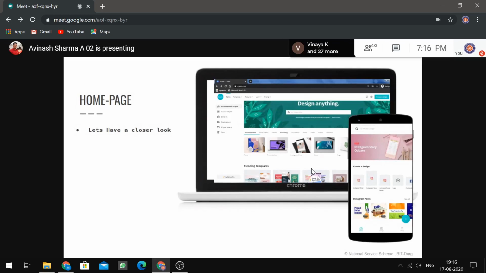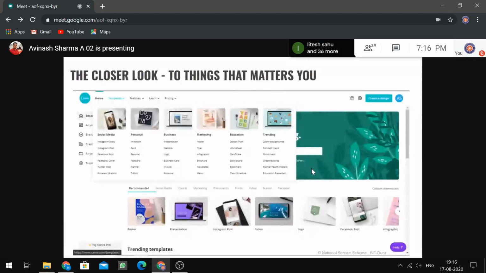Desktop and mobile view is shown respectively on respective platforms. So let's have a closer look. It's a great website or software to be explored. So we will focus on things which matter to you the most. So first one is the template. The template option is present over here.